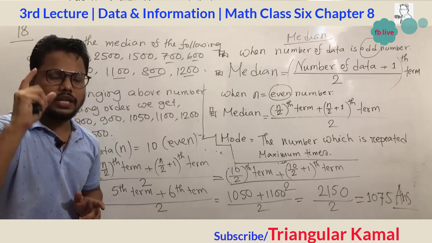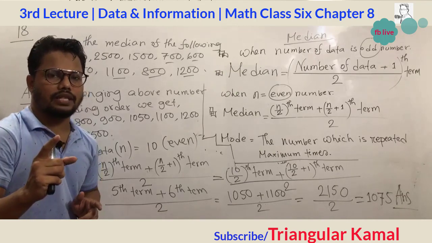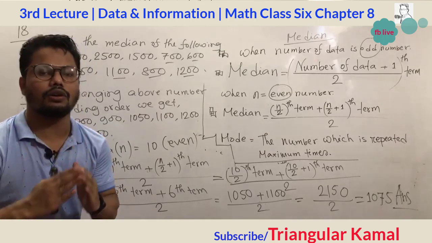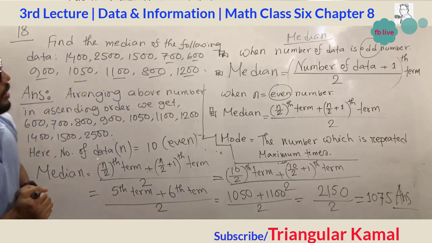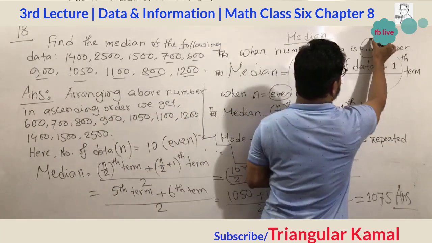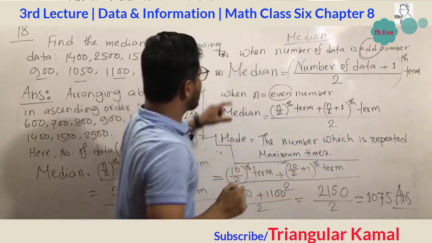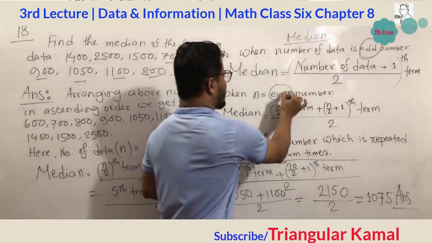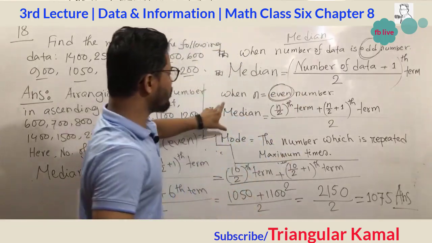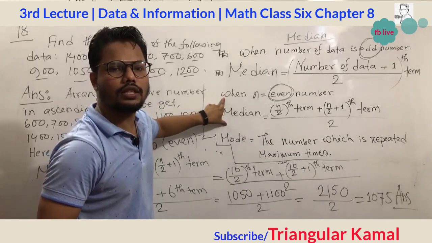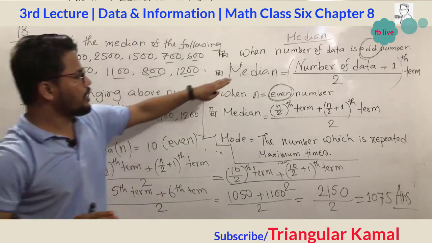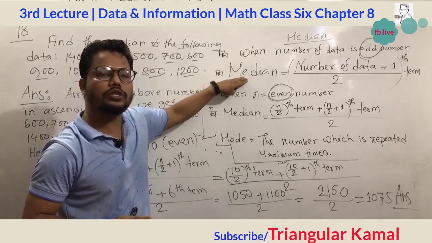The median formula completely depends on the given number of data. Is it even or odd? When the number is odd, you have to apply this formula. When the given number is even, then you have to apply this formula. In our previous math, question number 17, we used the odd number formula.